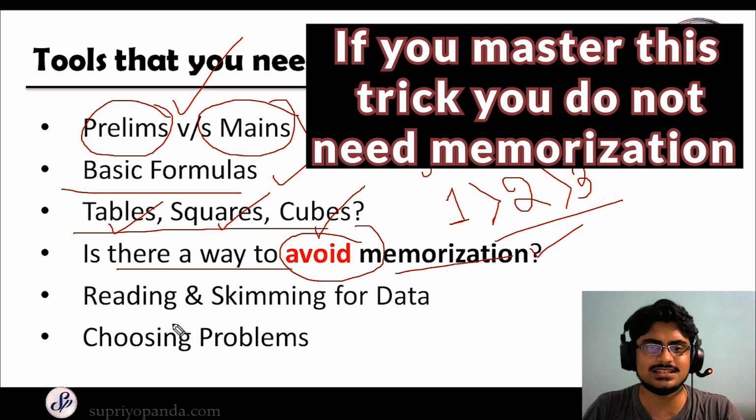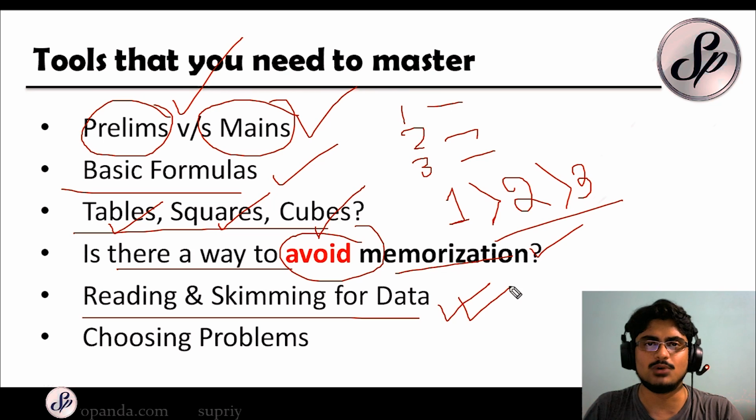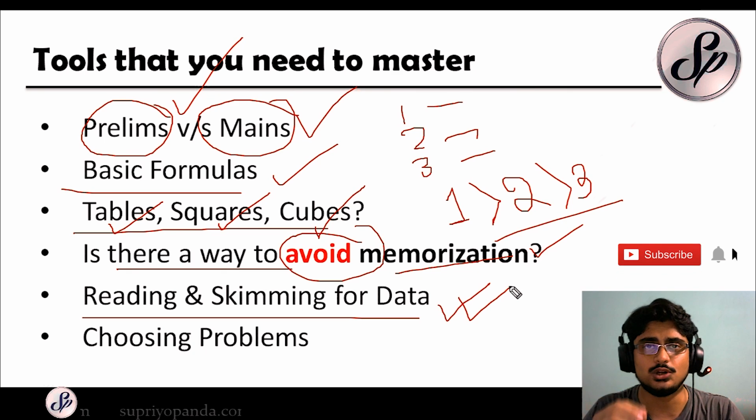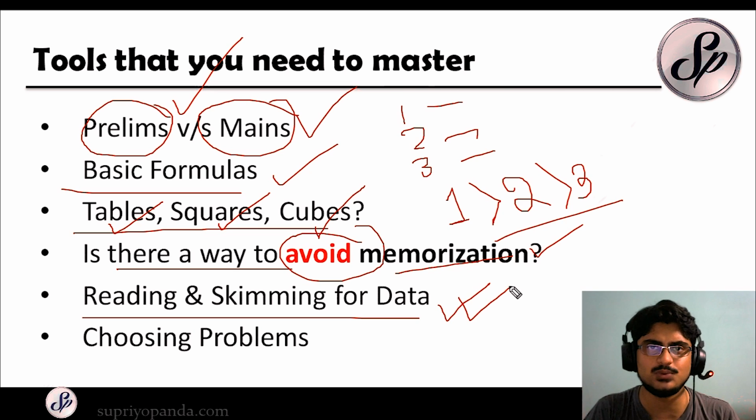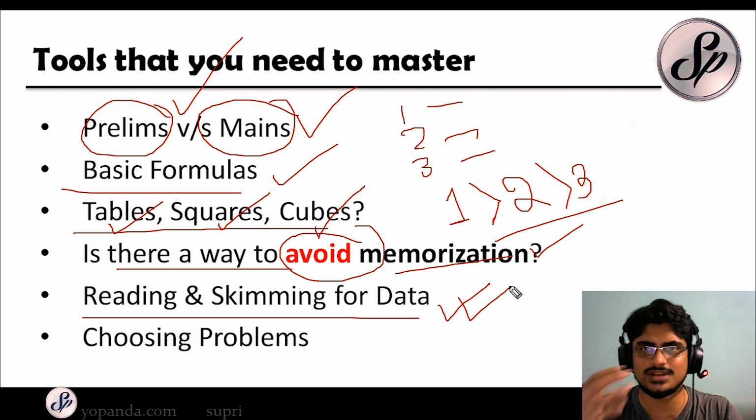And reading and skimming for data is the next thing. So I want you to have a very high amount of ease in reading. So try and read as much as possible, because your reading speed sometimes becomes a blockade to actually tackling these problems. And you also need to be able to skim for data. So whenever you are seeing a problem, I want you to see the numbers first. So you just pick up the numbers, you can write down all the numbers on your rough sheet, and then you can use those numbers in your calculations. So that will actually help you to do the problems in a much faster manner. This is just a small trick that you can use.